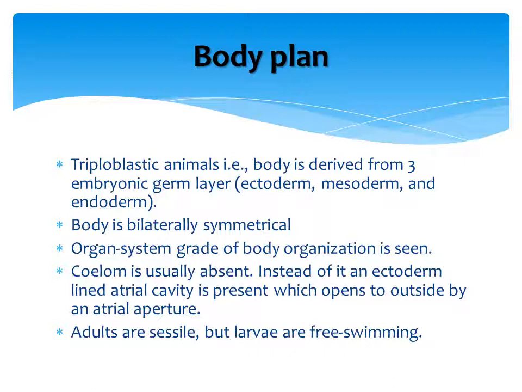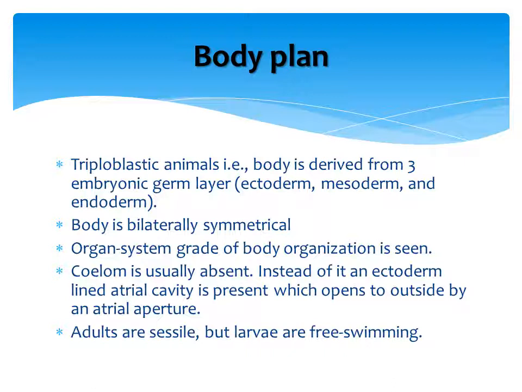They have organ system grade of organization. In adults, coelom is usually absent. Instead of it, an ectoderm lined atrial cavity is present, which opens outside by an atrial aperture.